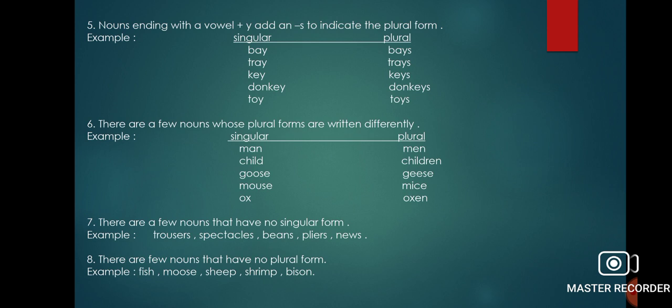Whereas there are a few nouns whose plural forms are written differently. Like man is written as men. Child, children. Goose, geese. Mouse, mice. Ox, oxen.